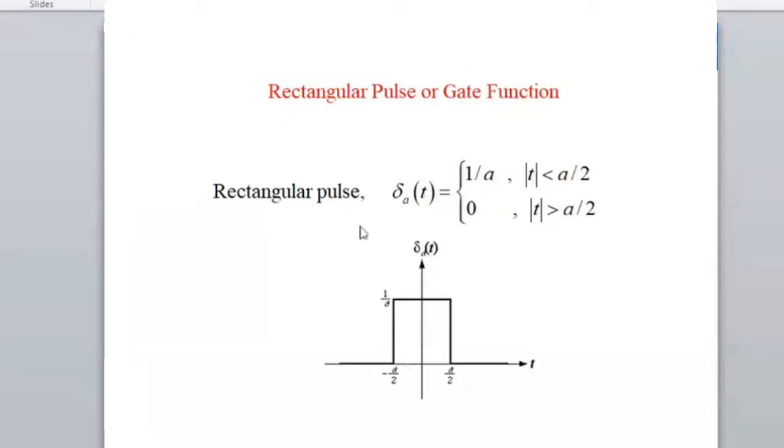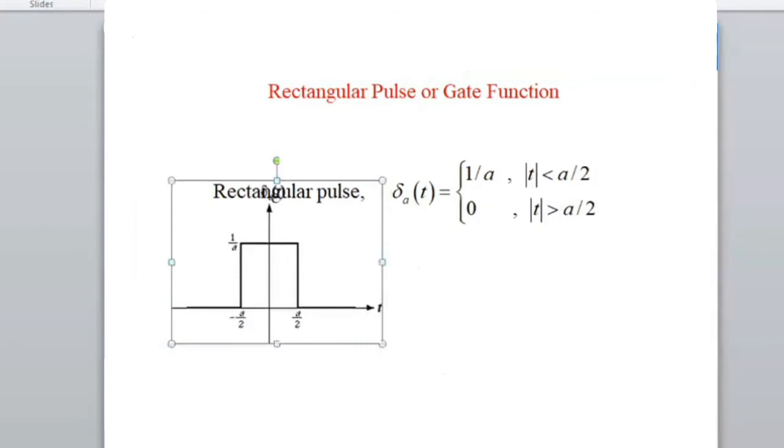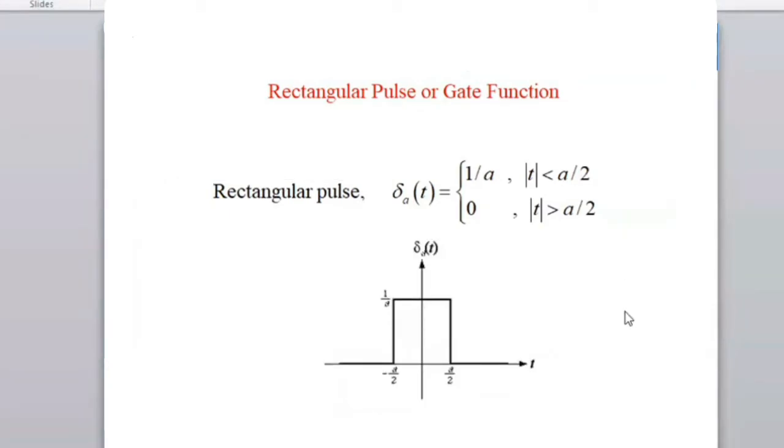And the rectangular pulse: when the absolute value of t is less than a by 2, it is 1 by a. Otherwise, if the absolute value of t is greater than a by 2, then it is 0. You can see that it is 0 here. In other words, apart from this region in between, everywhere it will be 0. So this is the rectangular pulse.